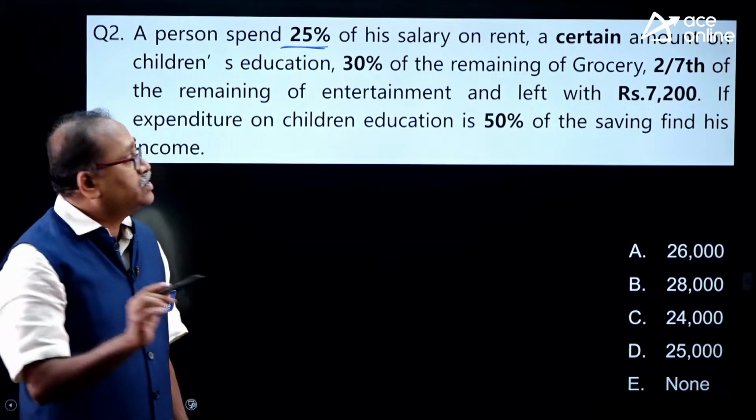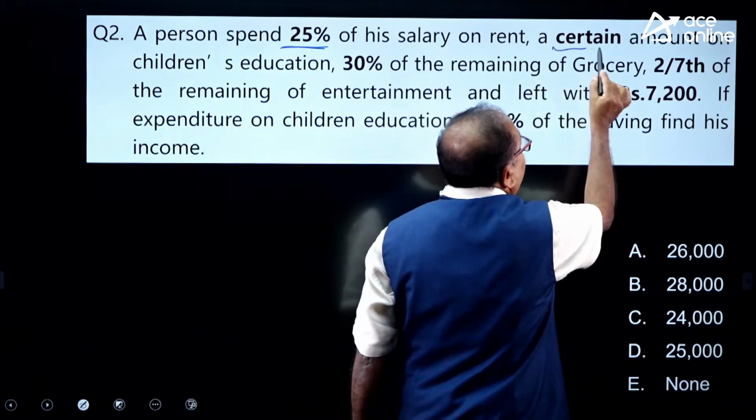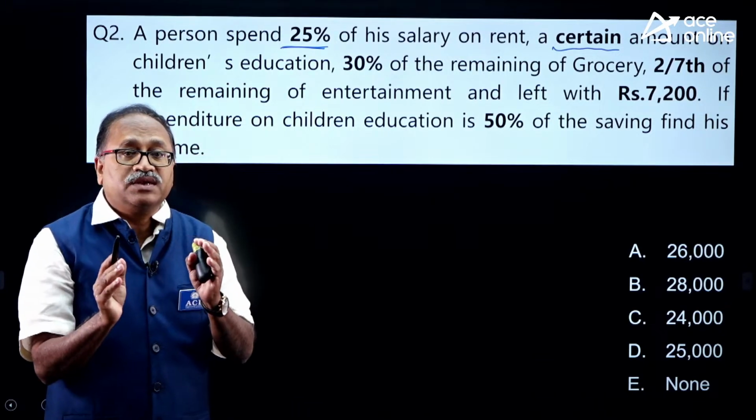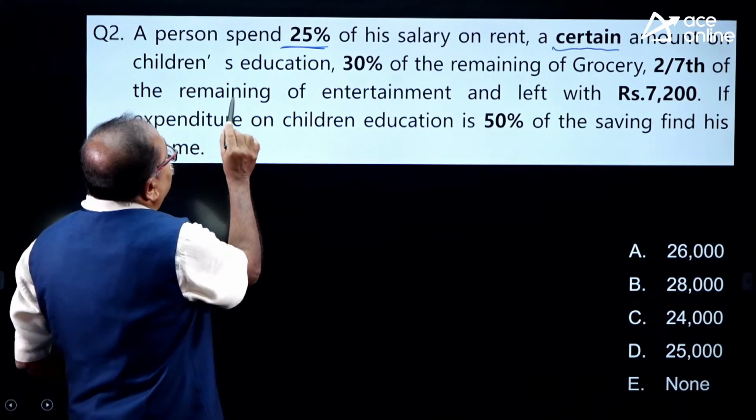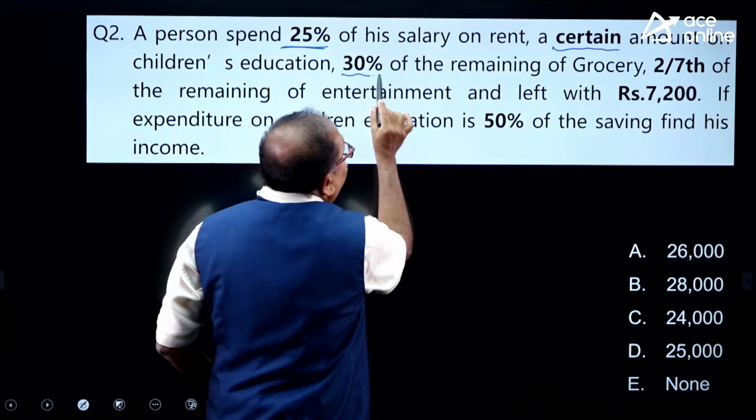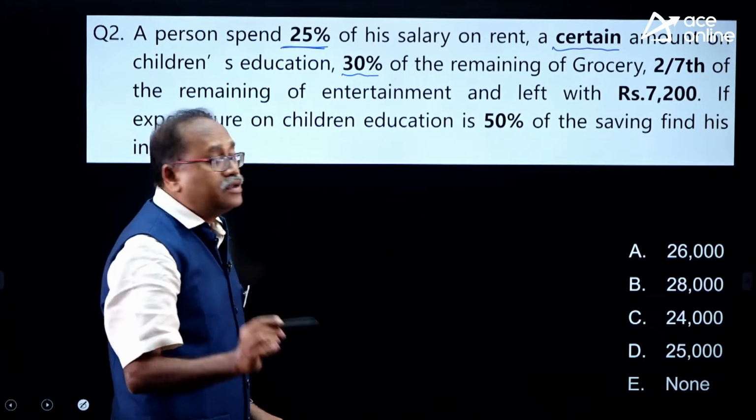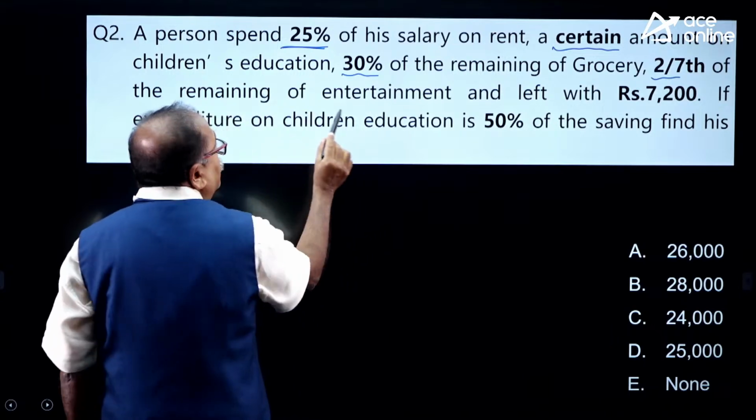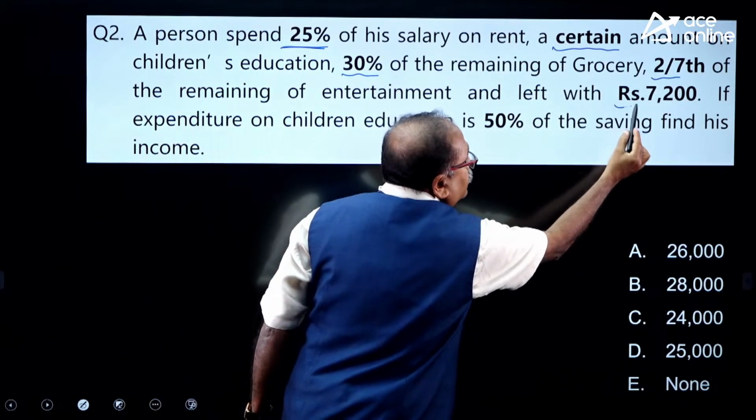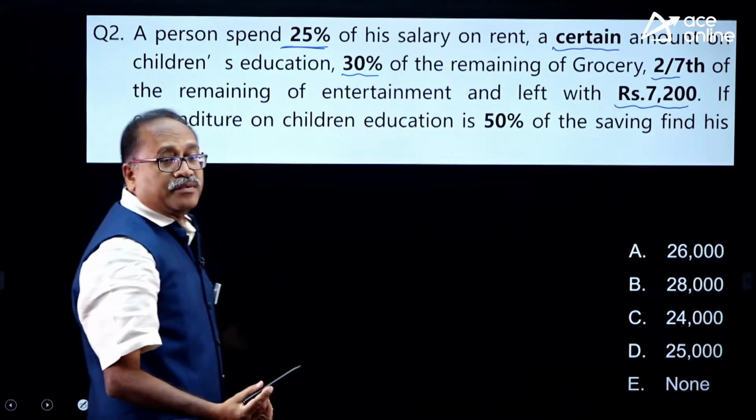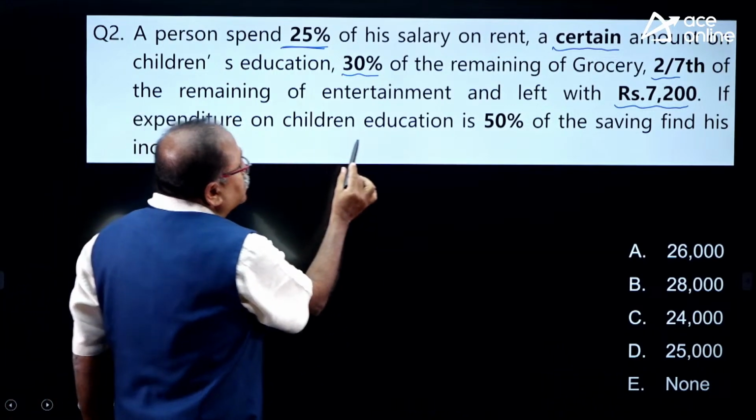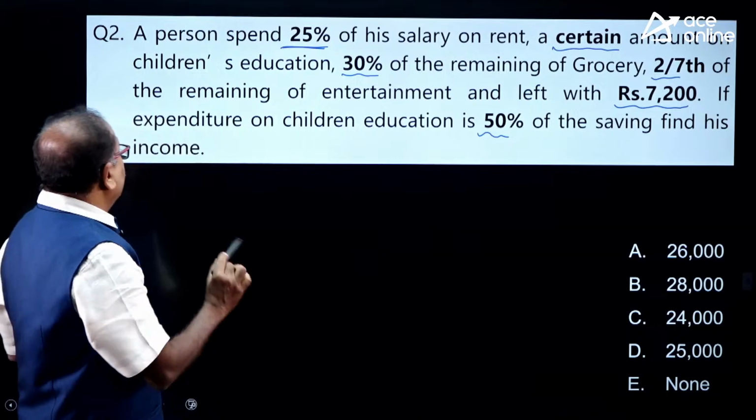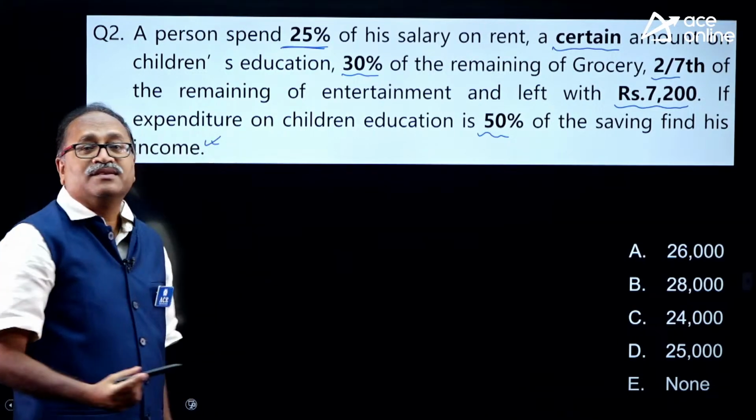See the twist in the question. It did not say 25% on children education or X% on children education. Certain amount on children education. And after that, he spends 30% of the remaining on grocery, and again a fraction is given, 2/7 of the remaining on entertainment, and is left with rupees 7,500. If the expenditure on children education is 50% of his saving, then his income is.